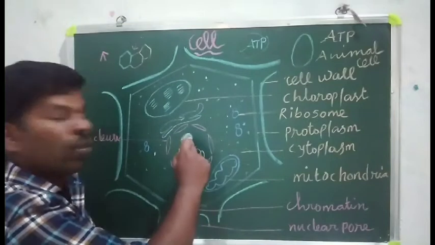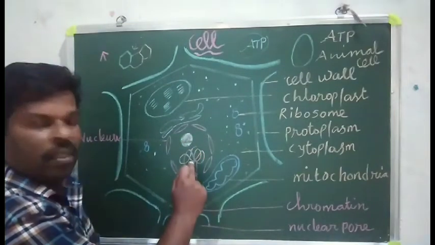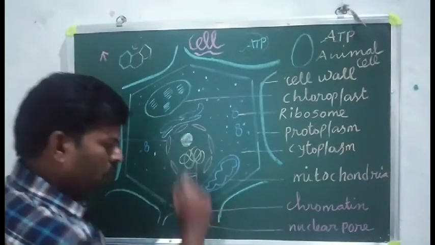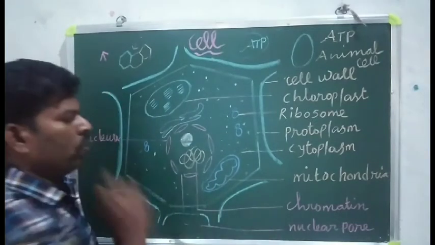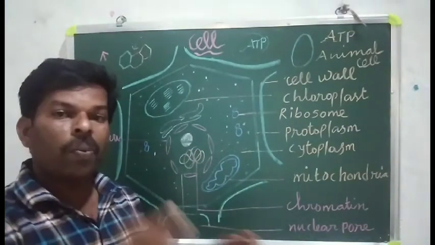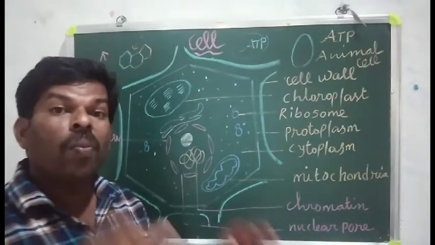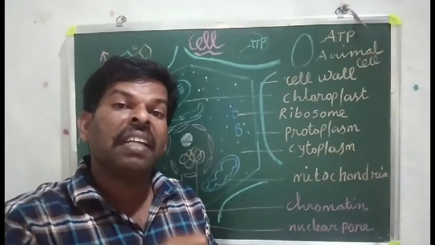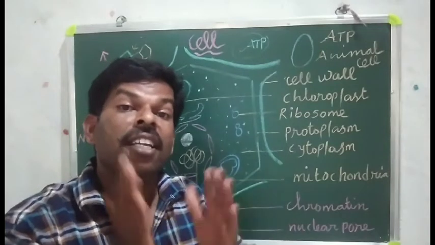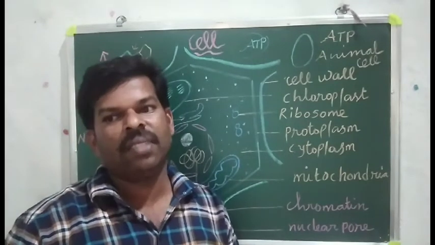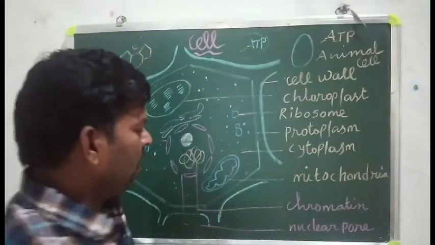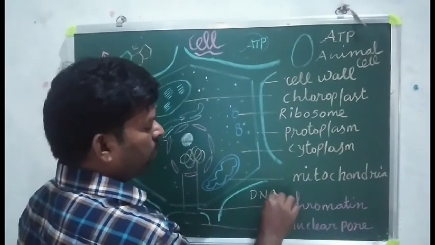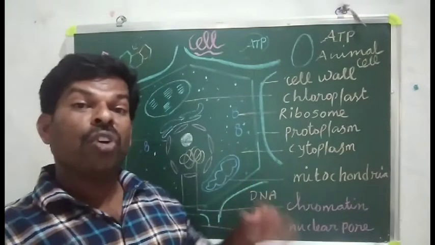Inside the nucleus: nucleolus, then chromatin, and the nuclear pore. Chromatin has a network-like structure. Its bead-like contents are called DNA, deoxyribonucleic acid.